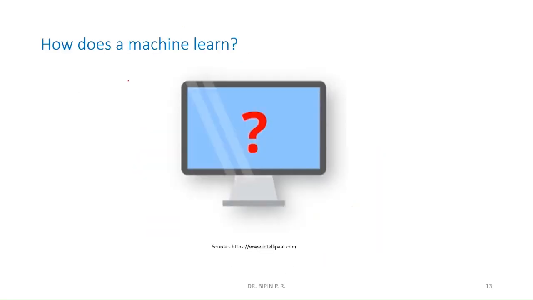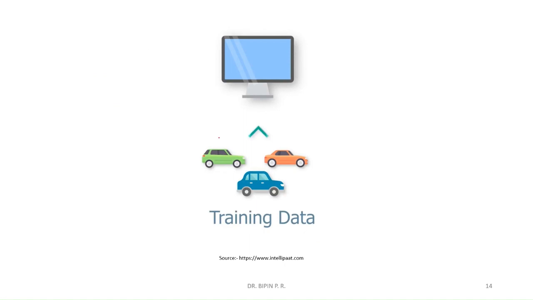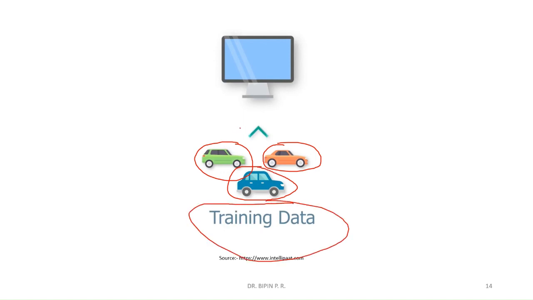Now in the same fashion, the computer also learns, or the machine also learns. So how does this machine learn something? We will train the machine. See, these are different images of the car, different types of cars. So we will feed or train the machine by giving these available pictures.